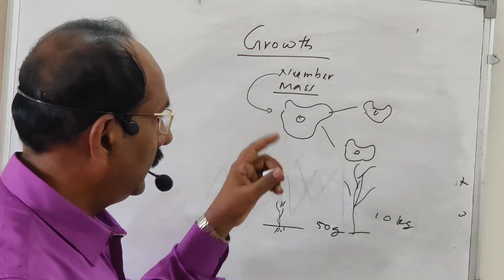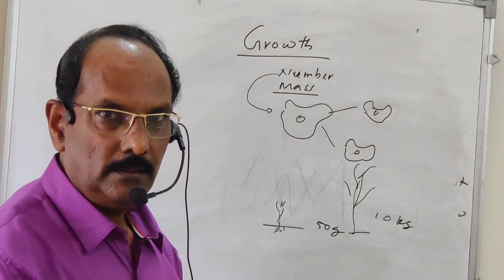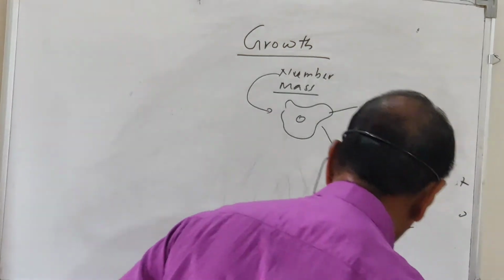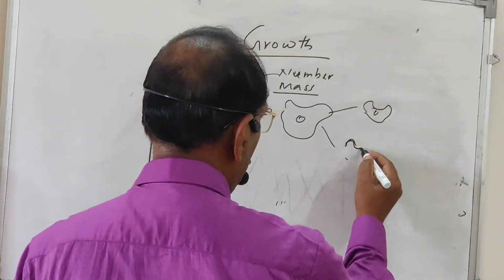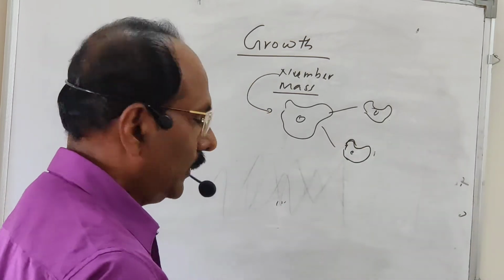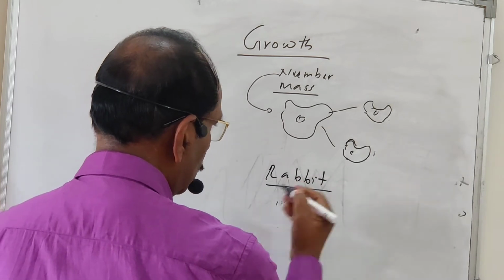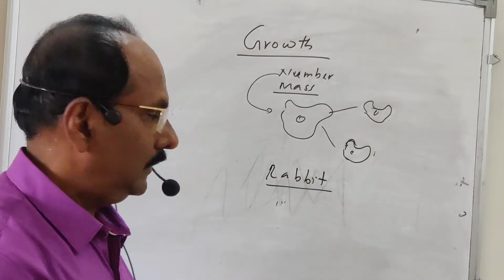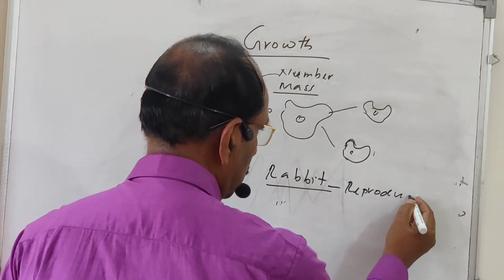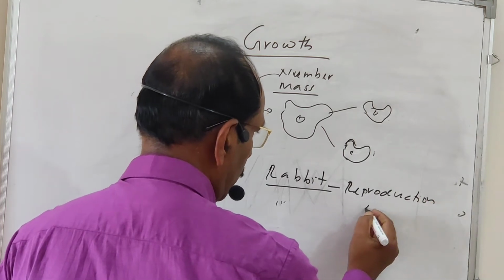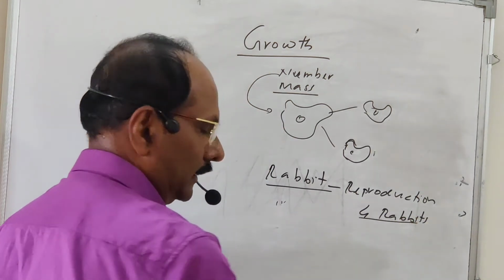So first take the increasing the number. All the animals are showing this increase in the number. So let us see that. So here amoeba, it is okay. One amoeba become two amoeba, that is increasing the number. Suppose you take a multicellular organism, for example, a rabbit. So in the case of the rabbit, how increasing the number? The rabbit undergoing sexual reproduction. So during the sexual reproduction, it produces four rabbits, young rabbits. That means the rabbits number is increased.